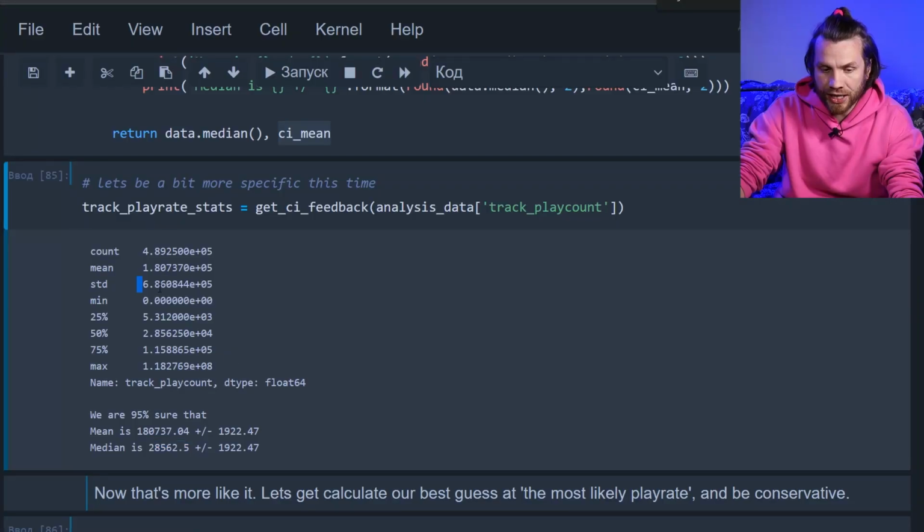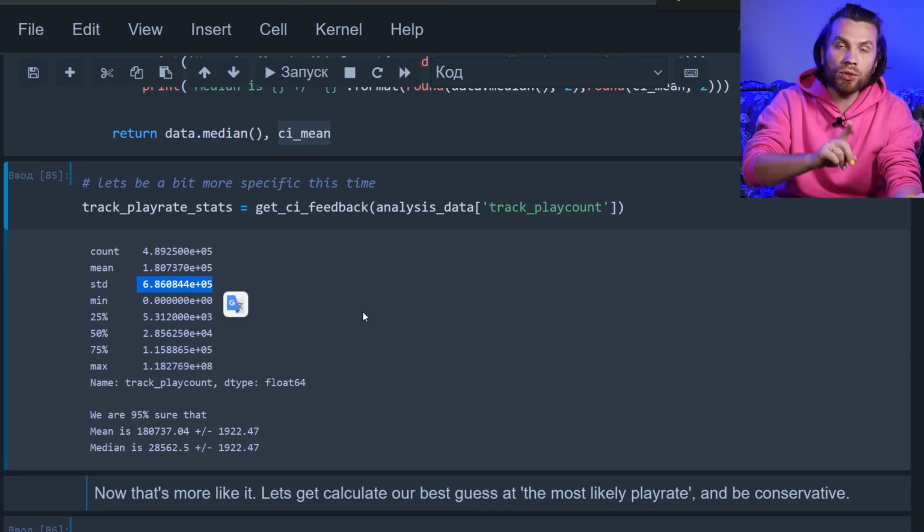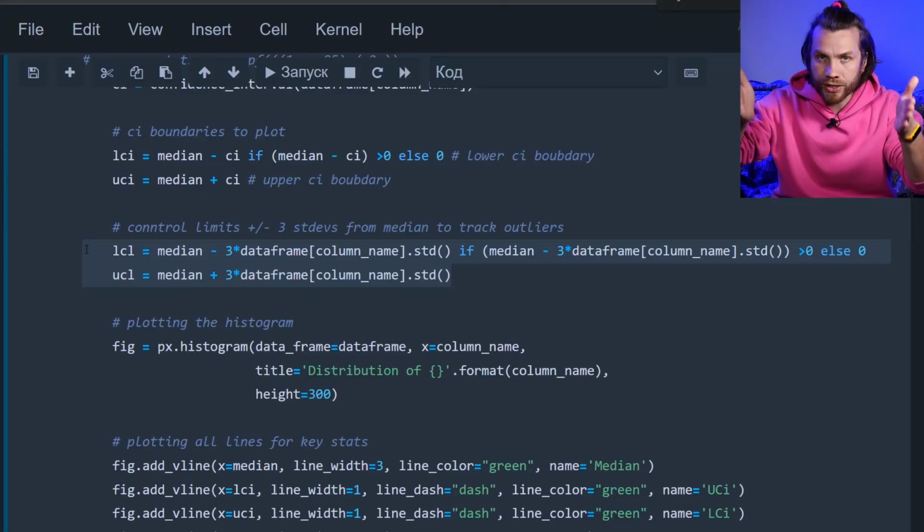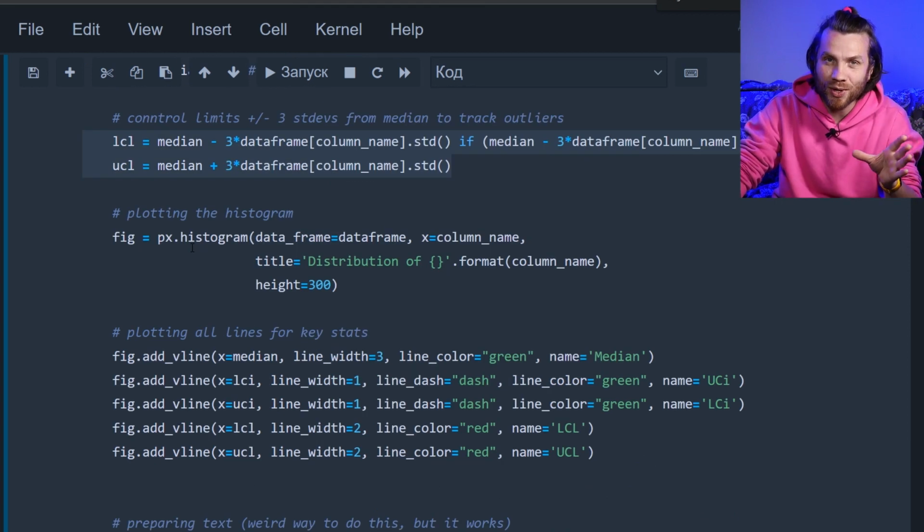That's what the formula is doing. It takes the standard deviation, and if the outlier data point is 3 standard deviations away from the central tendency, it's an actual outlier. There's a special cause causing it to lie that far out. That's process control, used at factories, at actual manufacturing facilities, plus or minus 3 standard deviations. These are going to be lines on our chart. It all is going to make sense once we've plotted it.